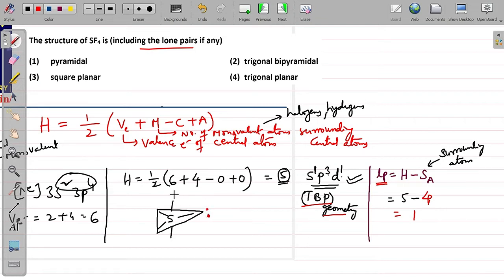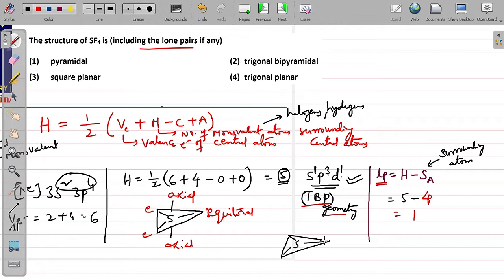Verticals are the axial positions. This is equatorial position, and whereas these are axial positions. This is again equatorial. So you have to arrange in such a way that lone pairs, maximum lone pairs has to be present on the equatorial positions.